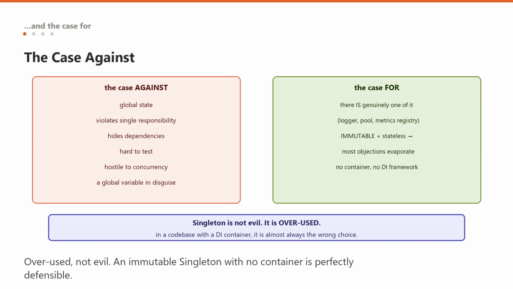The honest summary, and this is what to say, singleton is not evil. It is overused, it is usually a global variable in disguise, and in any code base with a DI container it is almost always the wrong choice. But if you have one genuinely unique, ideally immutable, resource and no container, use it, use the enum, and move on.